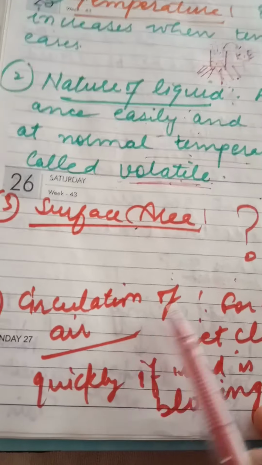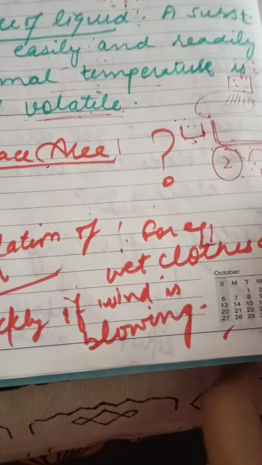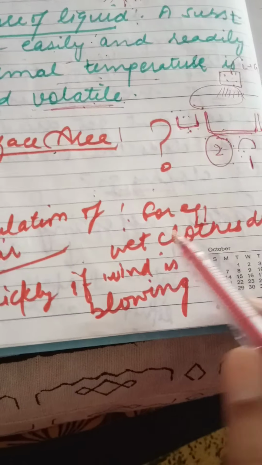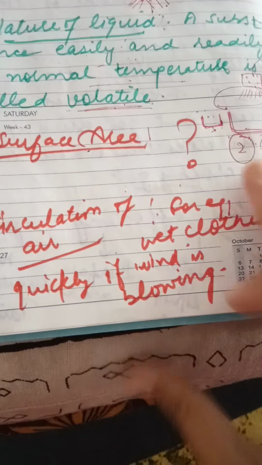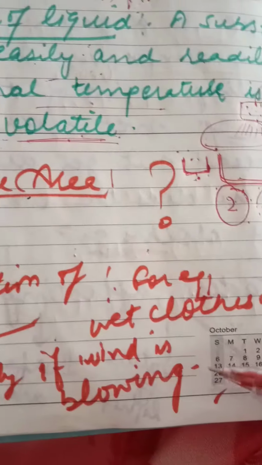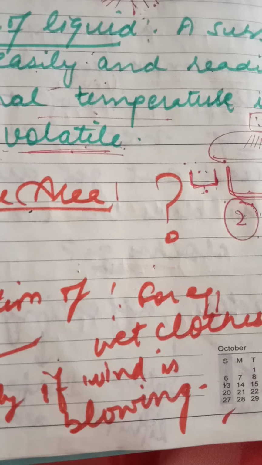Next we have circulation of air. We can take this example also: wet clothes dry quickly if the wind is blowing. What does it mean? Evaporation becomes faster when the speed of air circulation is faster. Now next is humidity.